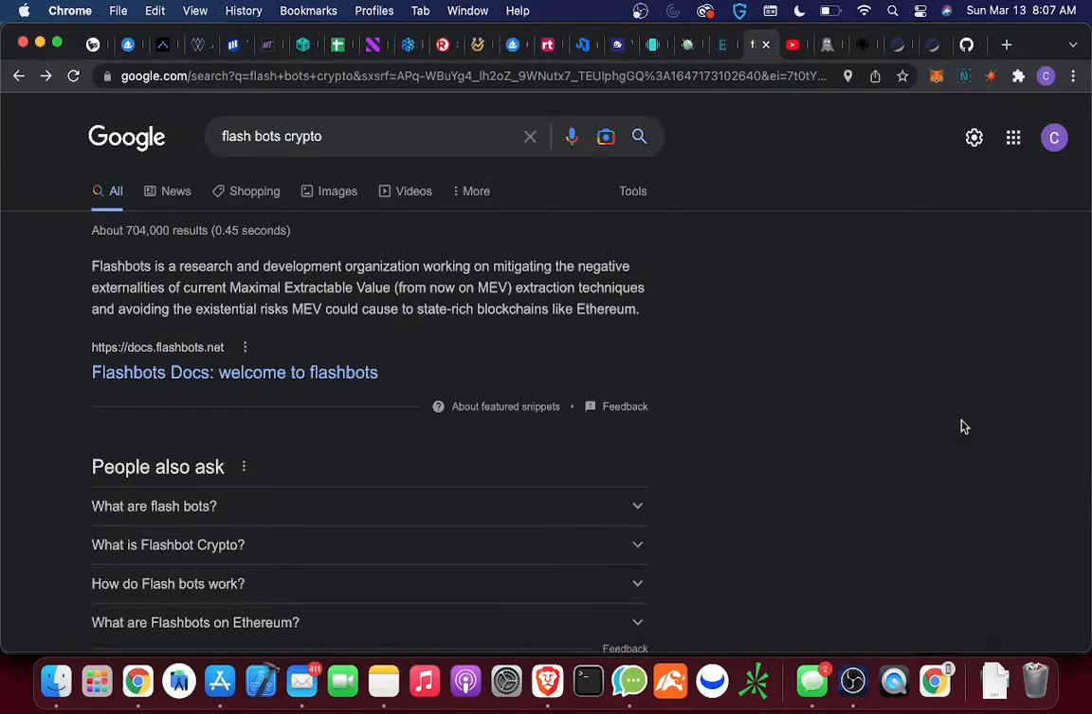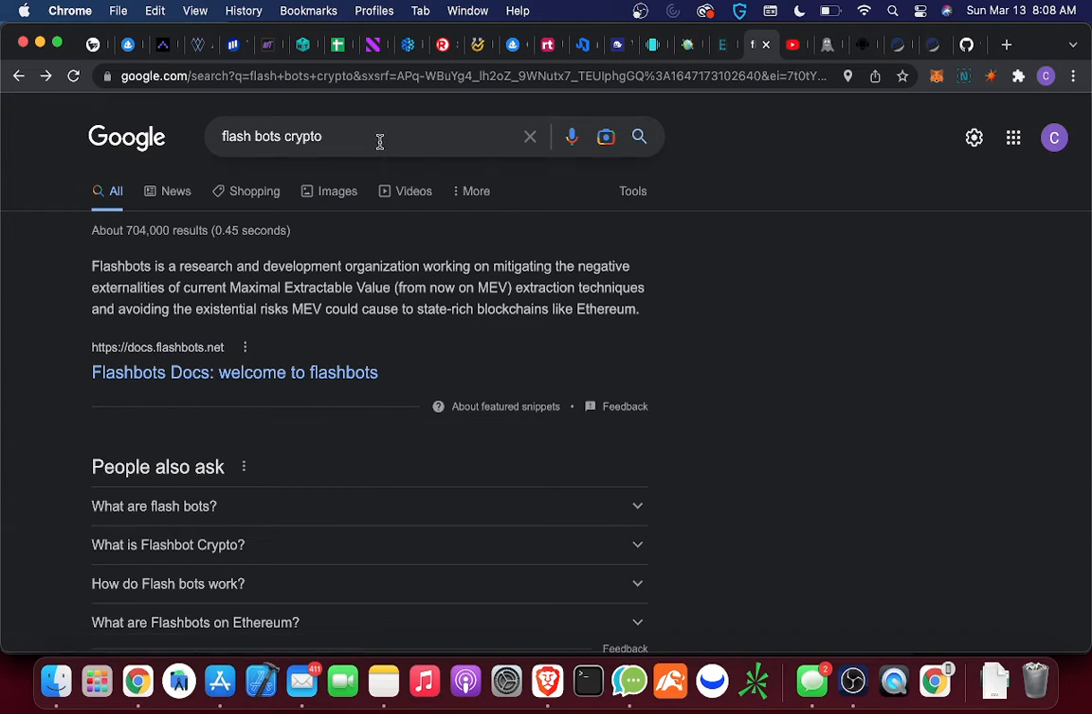Okay, so I'm gonna do a quick video. There is a lot of information on Reddit and other places as well regarding flashbots, right? So I first learned about a flashbot.